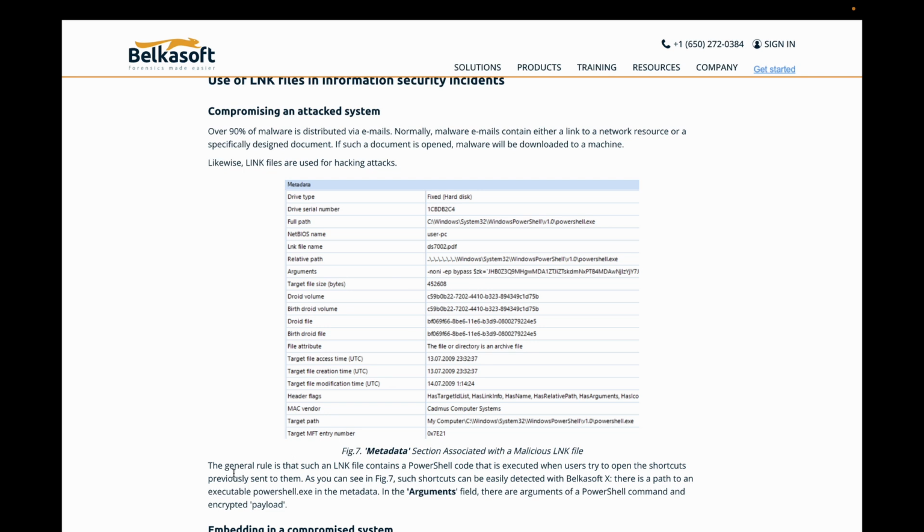You see right here, the general rule is that such a link file contains PowerShell code that is executed when users try to open shortcuts. So you may be trying to open a shortcut on your computer, and you're actually launching PowerShell code behind the scenes, right? And it talks about the argument that PowerShell's running. So this non-EP bypass, not sure what that is, but potential bad things happening, right?